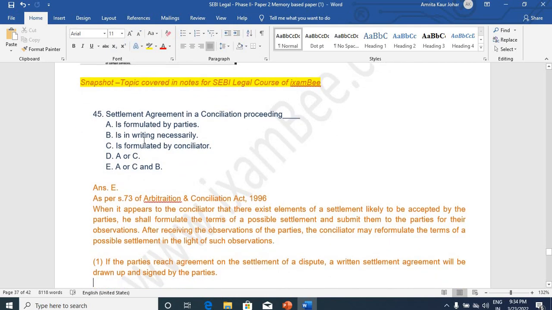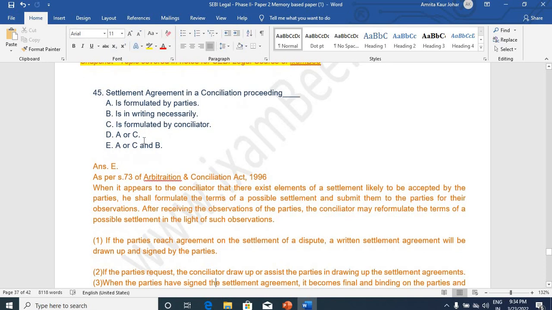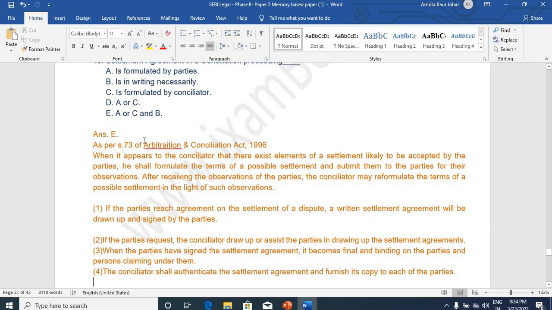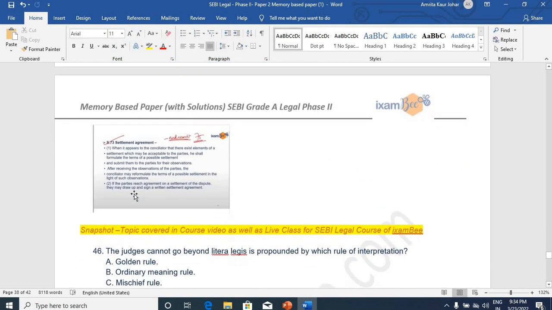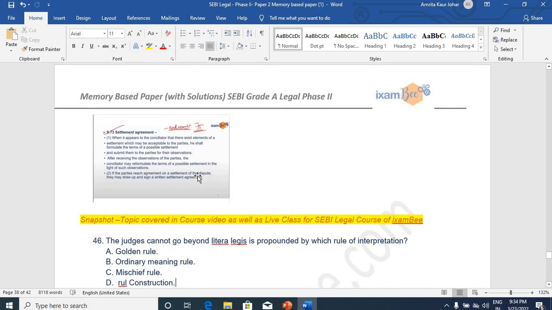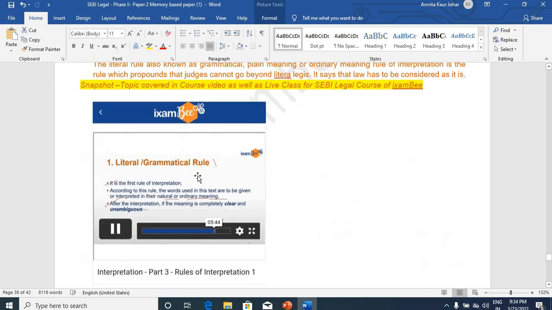Settlement agreement in a conciliation proceeding. Settlement agreement, again a very expectable topic from conciliation, section 73, and it has to be in writing and it has to be formulated by parties or conciliator. Anybody can formulate it. This was also covered in the course videos as well as live class for SEBI legal course of iXamBee.